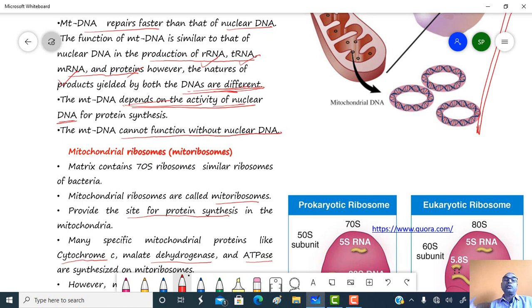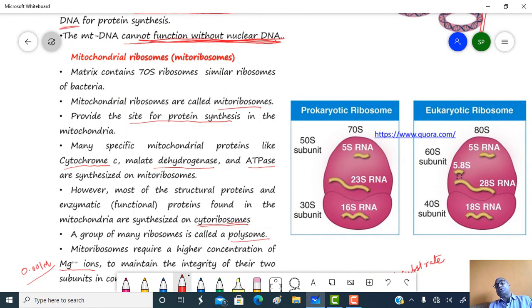Mitochondrial DNA depends on the activity of nuclear DNA for protein synthesis. So the mitochondrial DNA cannot function without nuclear DNA.